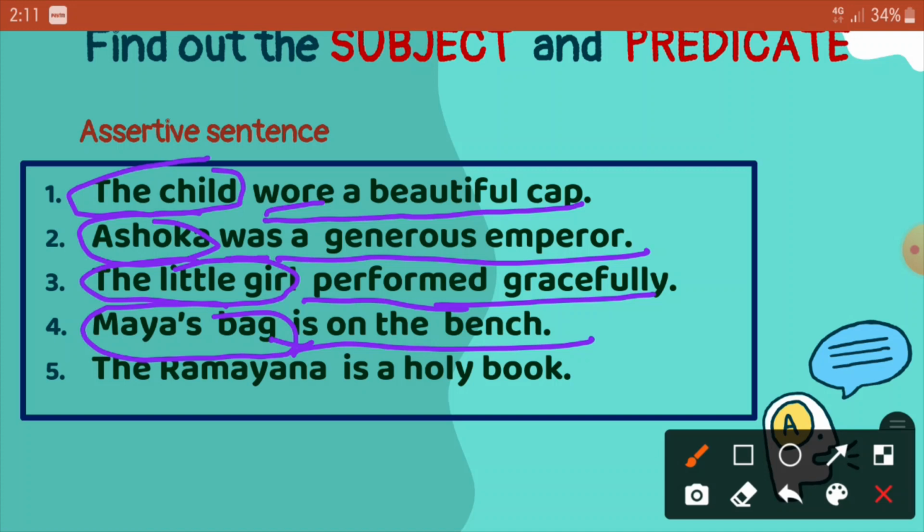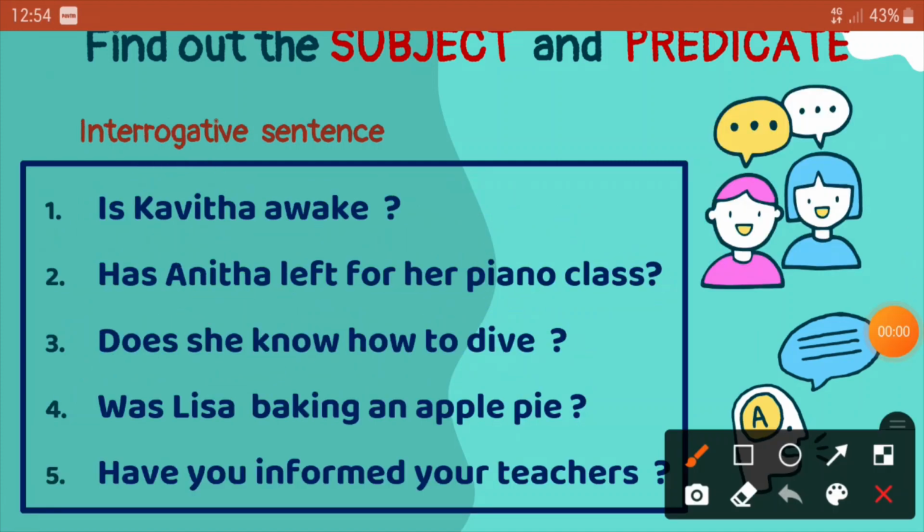Next sentence, the Ramayana is a holy book. Is is the verb. So what is a holy book? The Ramayana. So the Ramayana becomes the subject. Is a holy book becomes the predicate. So now let us move towards the next type of sentences.